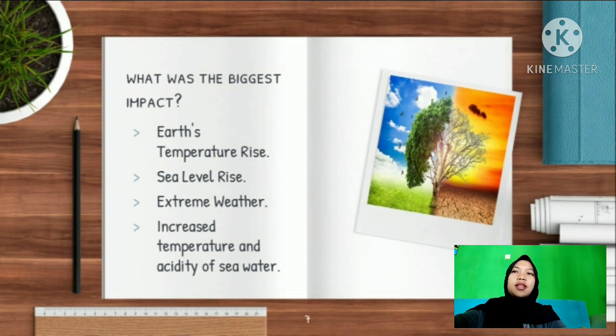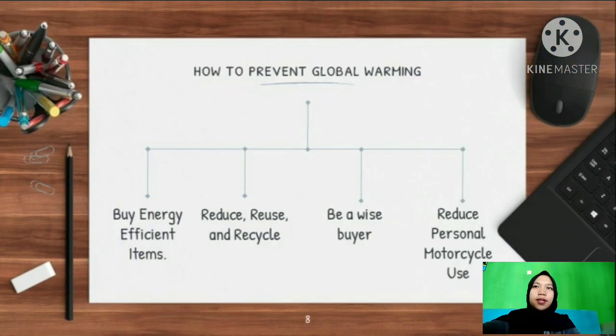The fourth is increased temperature and acidity of seawater. The impact of global warming is the increase in temperature and acidity of seawater. In this case, the ocean absorbs most of the heat caused by carbon dioxide gas. This is what causes the ocean to become warmer and more acidic. The last material is how to prevent global warming.